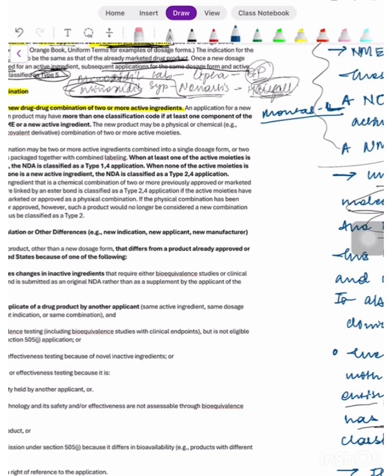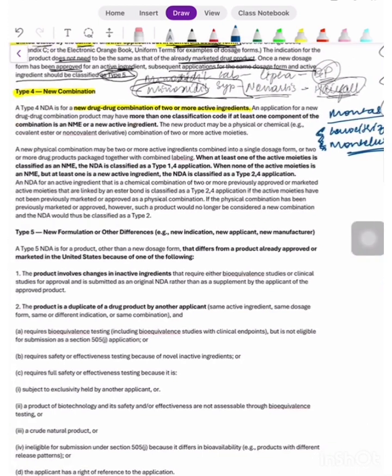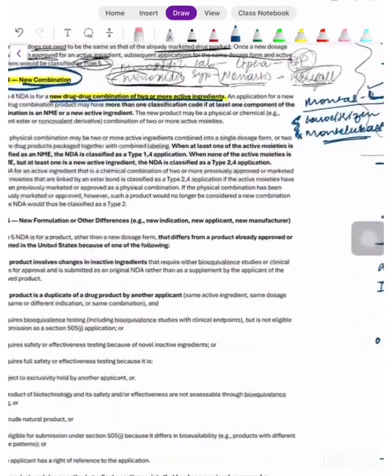It has levocetirizine and Montelukast, so it has two active ingredients. These types of drug products are known as new drug-drug combinations of 2 or more active ingredients. If Montacel were to be approved and marketed in the US, then it would have gone under new combination. I'm giving it as a vague example.